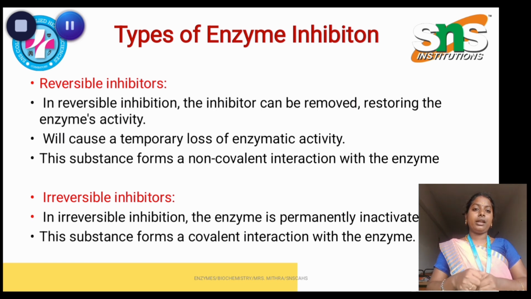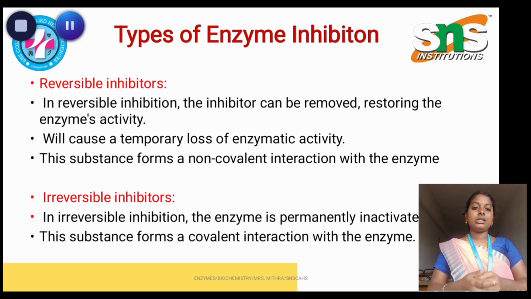Coming to the irreversible inhibitor, the inhibitor cannot be removed and the enzyme activity cannot be restored. Instead, it is permanently inactivated. Once the inhibitor binds, it cannot be reversed back, and it causes the permanent loss of enzyme activity.